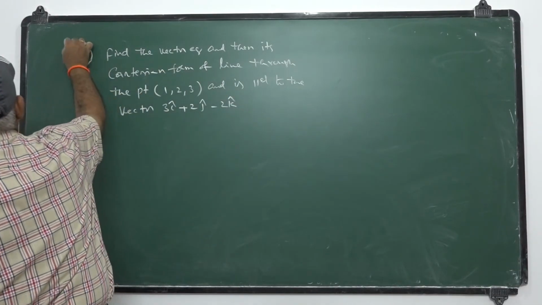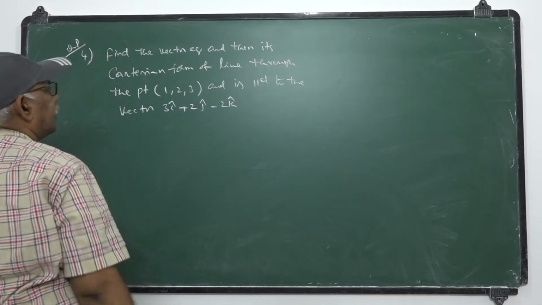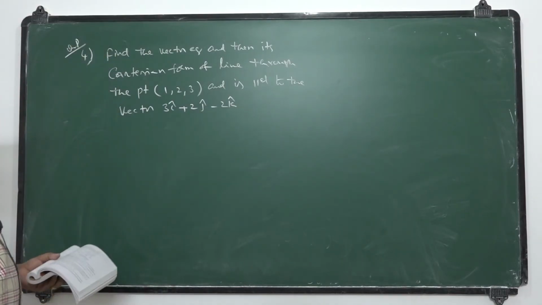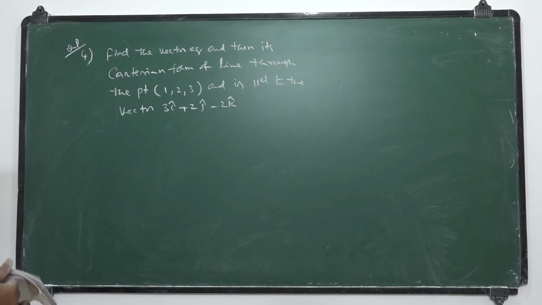This is one important problem. Vector equation and then its Cartesian form of the line through the given point and parallel to the vector 3i plus 2j minus 2k.